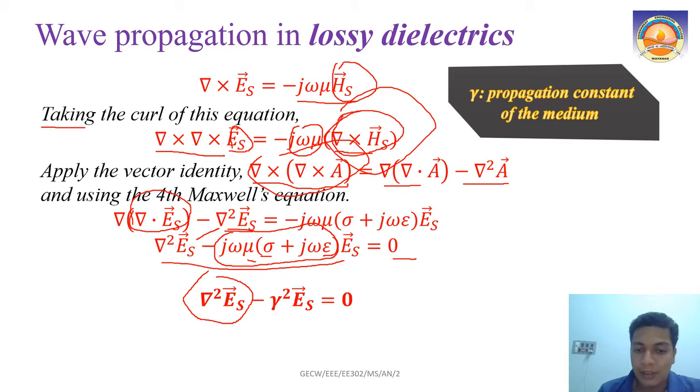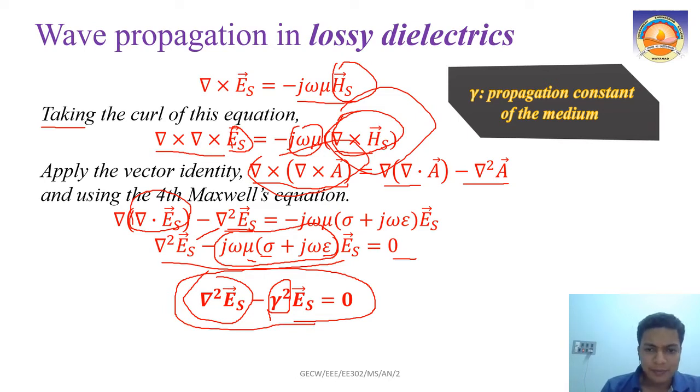So that whole thing we consider as γ², so ∇²Es minus γ²Es equal to 0. Why γ²? We have seen a similar equation in the wave equation, ∂²E/∂t² minus u² into Es equal to 0. So this is our wave equation corresponding to this.